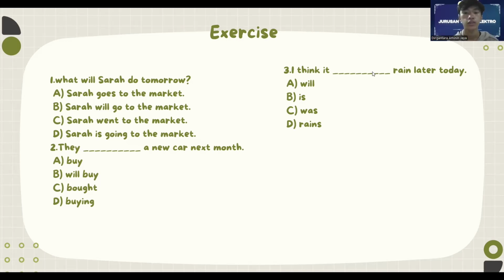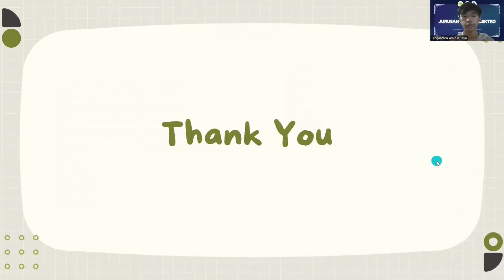Okay, the last is number 3. I think it blank blank blank rain later today. Okay, the answer is A. Will. Reason: choice A is the correct simple future tense to express a prediction about the future. In this context, will is used to predict something that might happen. Choice B uses the present tense, choice C uses past tense, and choice D is not appropriate because it does not contain a modal verb to express the future.